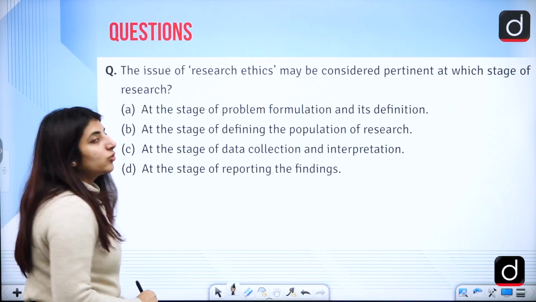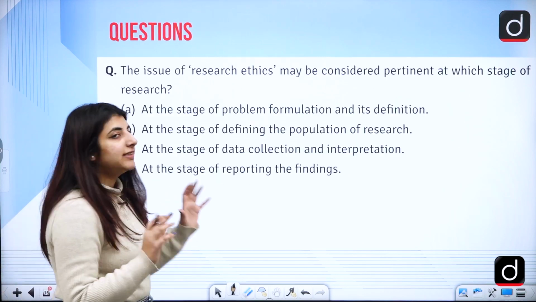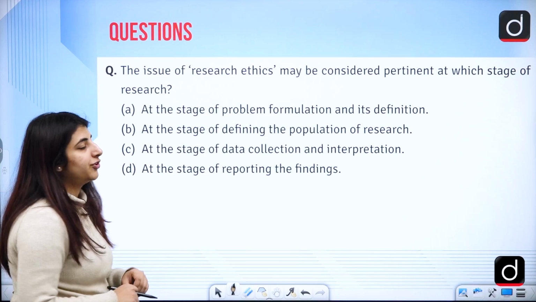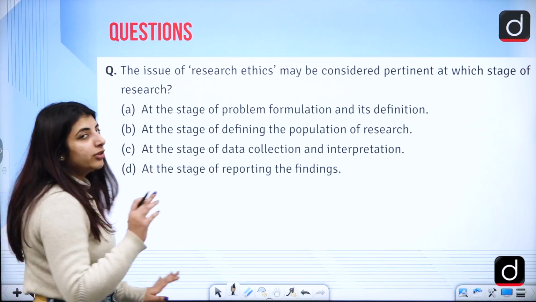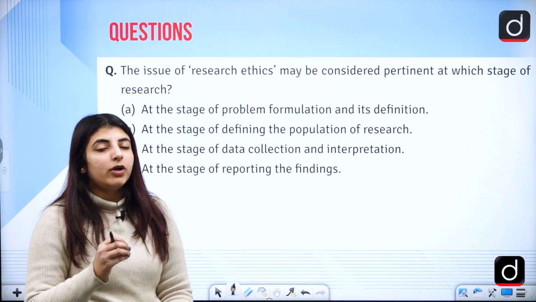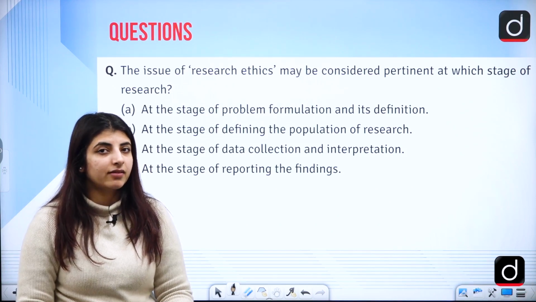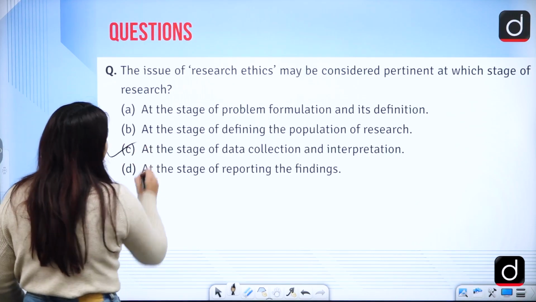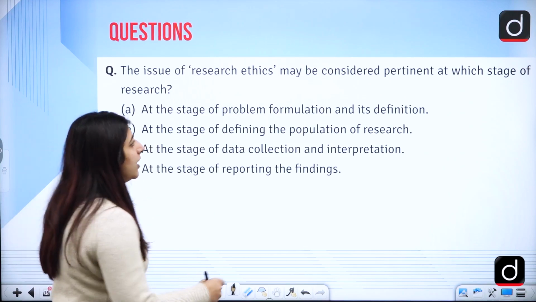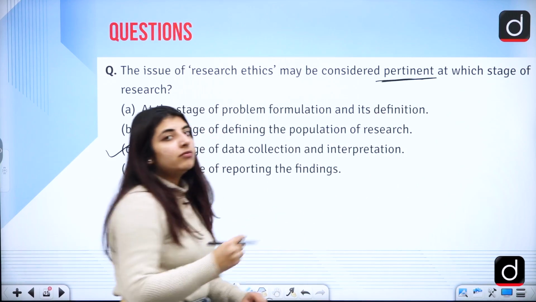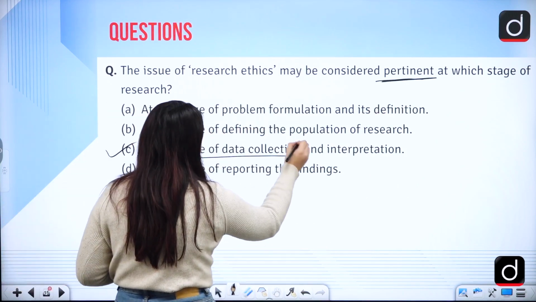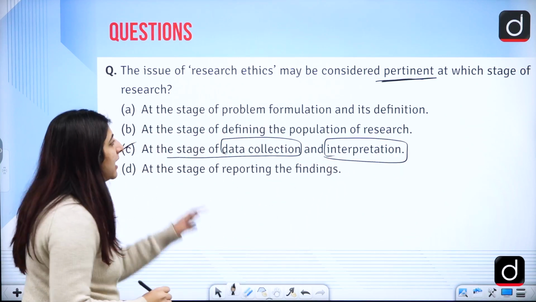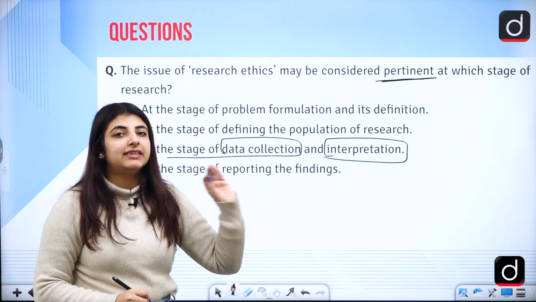Correct? The next question we have here is, the issue of research ethics may be considered pertinent at which stage of research? The answer here, pause your videos if you want to read the question in its entirety, is option C, at the stage of data collection and interpretation. Pertinent, where is it the most? If you are collecting the data and interpreting it according to your own systems and beliefs, that is where you are lacking research ethics.